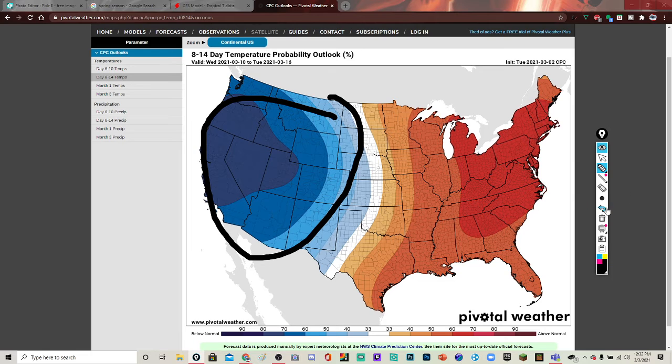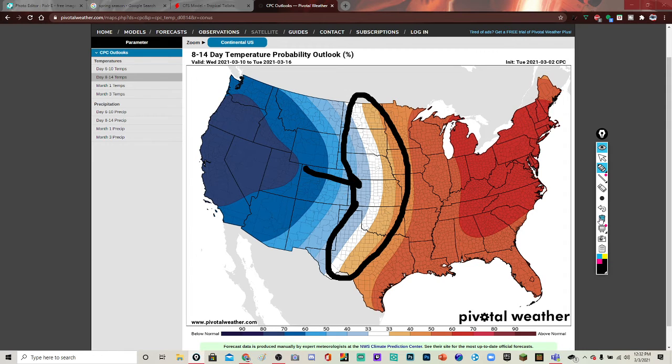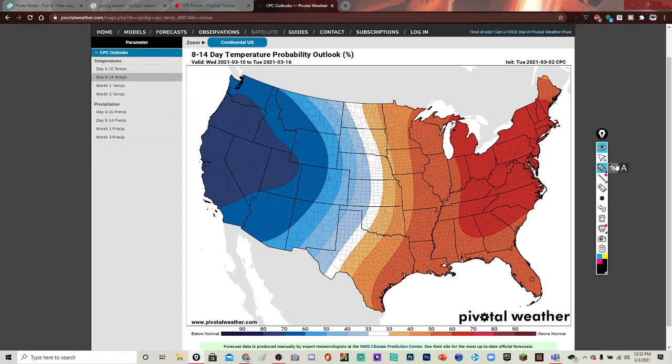And this could be set up for possibly severe weather for this region right in here. So we're going to have to watch for maybe some severe weather around this region here, because the cold front moves into that area, where the warm and cool air meet up and there could be severe weather. So we're going to have to watch that in the next 8 to 14 days.